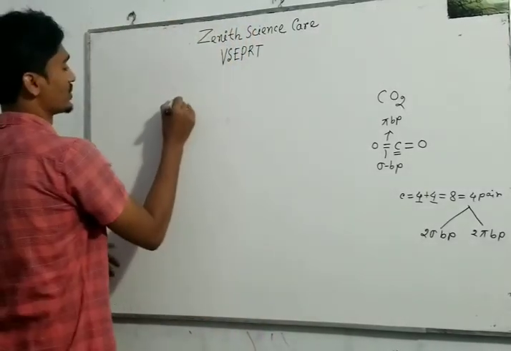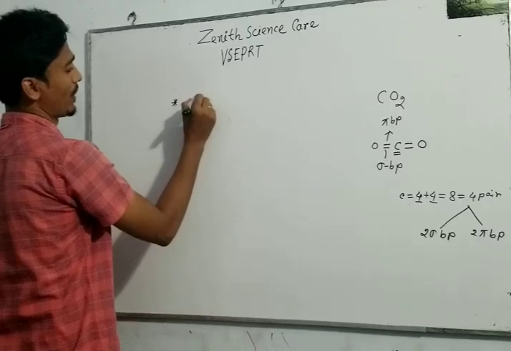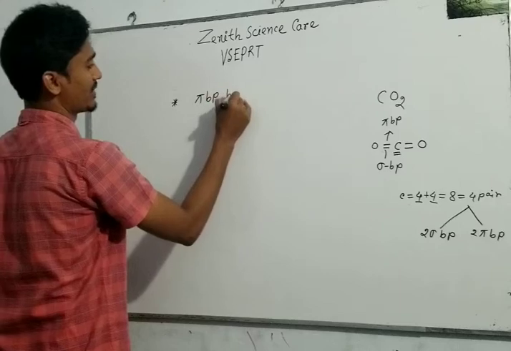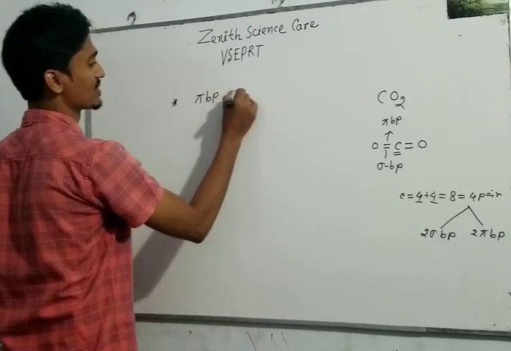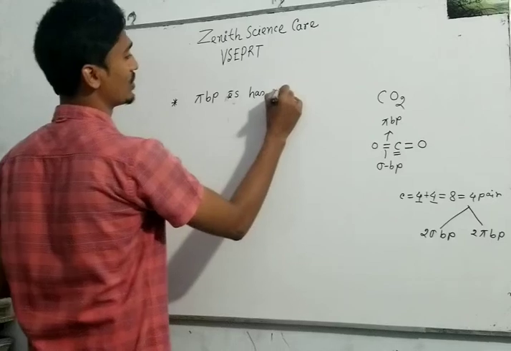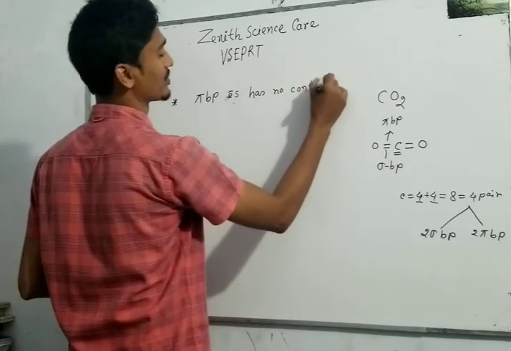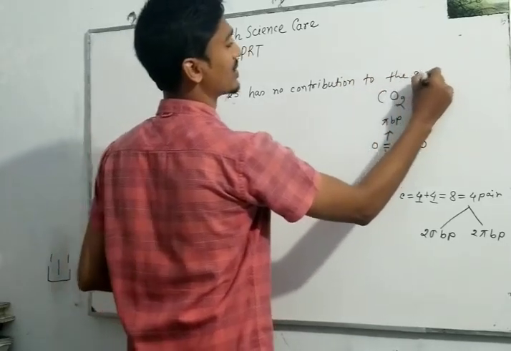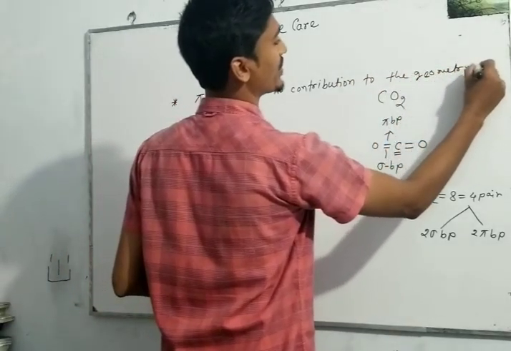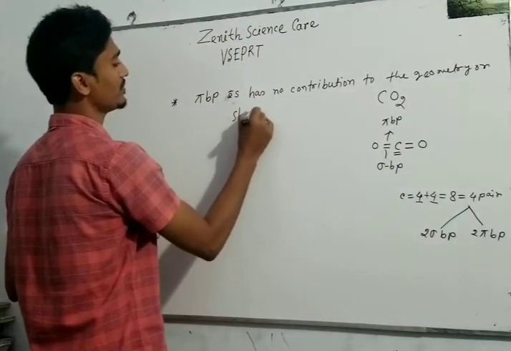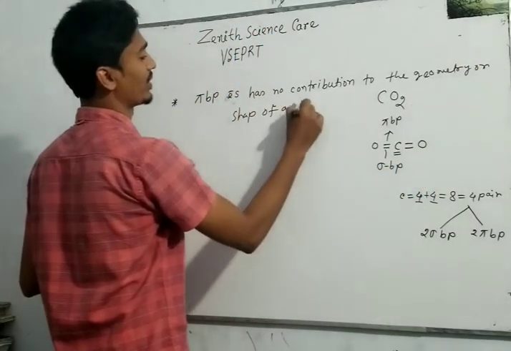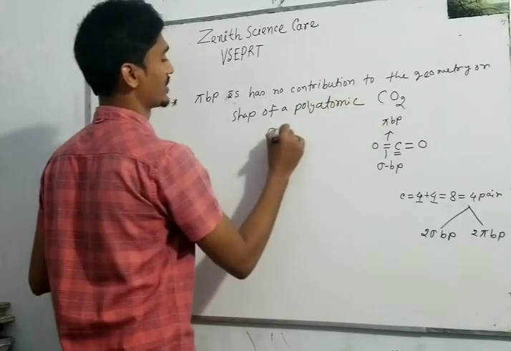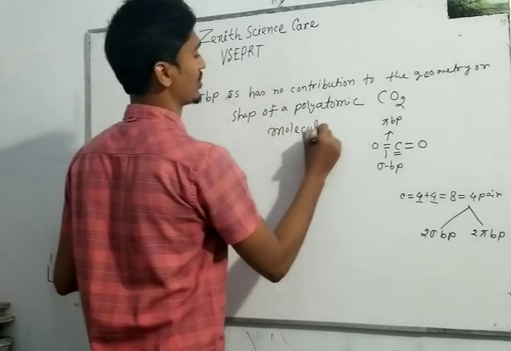Now we should know that pi bond pair electrons have no contribution to the geometry or shape of a polyatomic molecule.